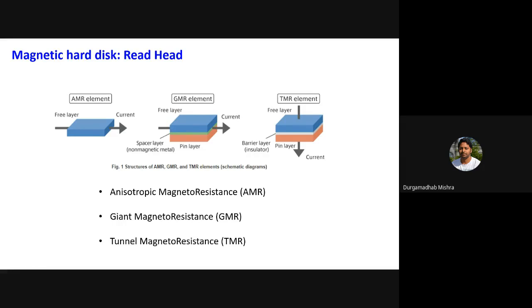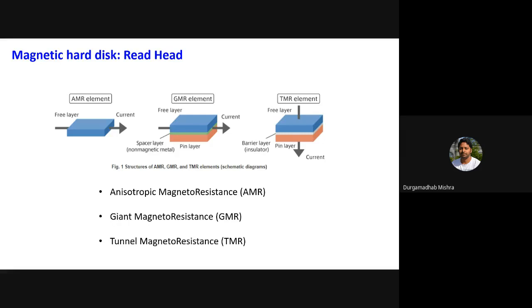Okay, all materials actually show some kind of magnetoresistance. If you apply a magnetic field, there will always be some change in resistance. Now the question is, how much is the change? If you take a simple soft ferromagnet like iron nickel, this permalloy, the change in resistance due to a magnetic field is about 2%.